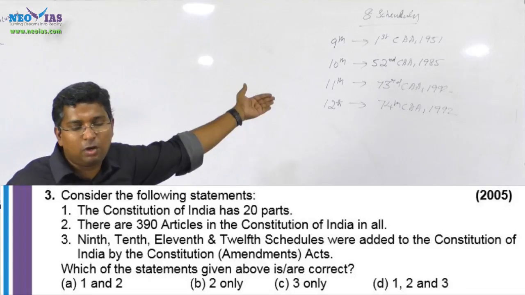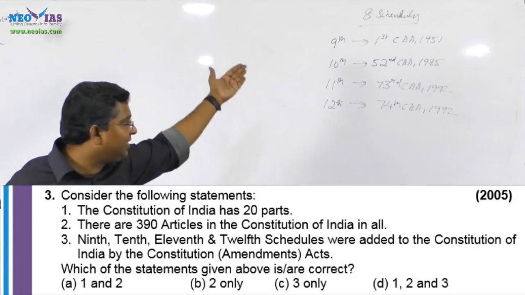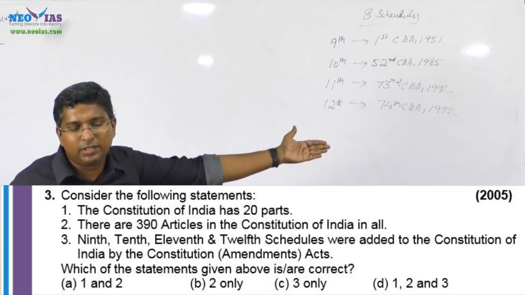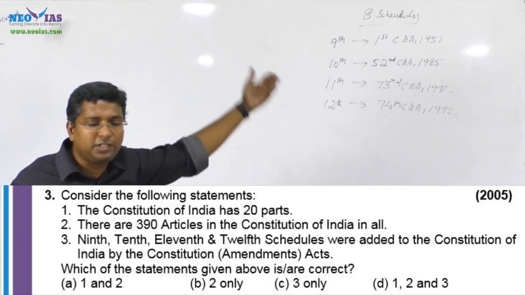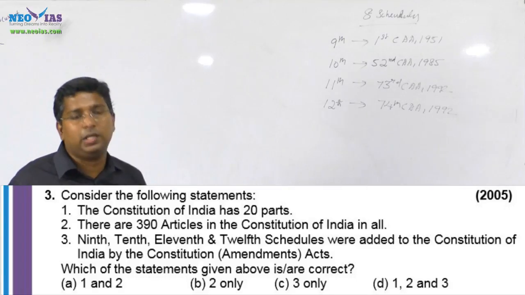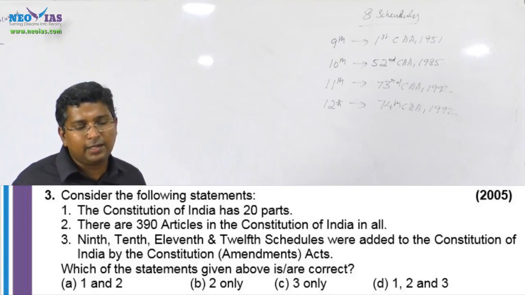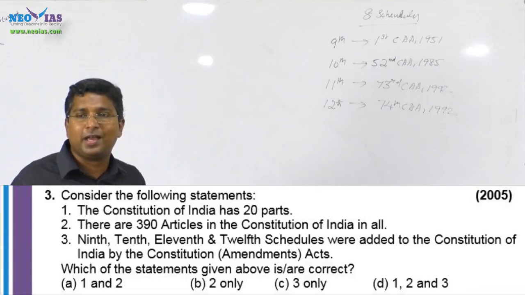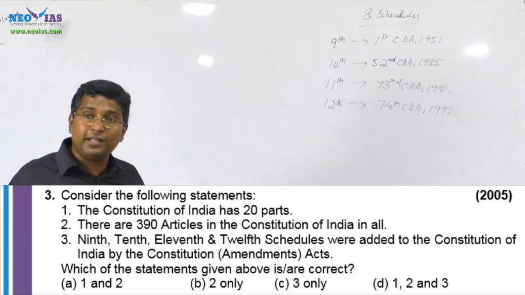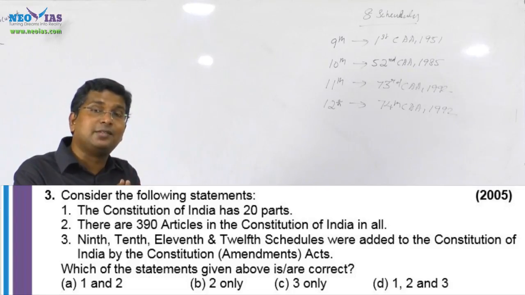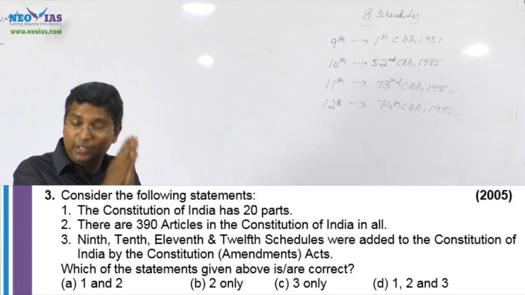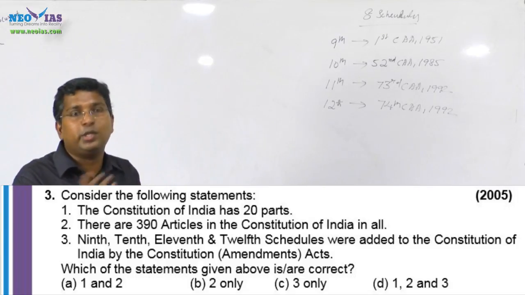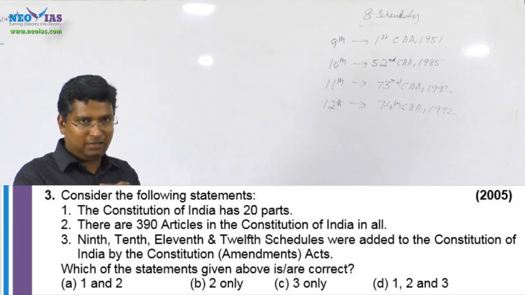If you know the first statement is wrong, use elimination. Choice A is wrong because it has 1. So you can eliminate choice A and choice D. Now the answer is between choice B and C, either 2 or 3 only. The second statement says there are 390 articles in the Constitution of India in all. We know we are having more than 450 articles. At the time when the Constitution came into existence, it was 395. Never in our history did we have 390 articles. That is also wrong. So without knowing the third statement, we got the answer.